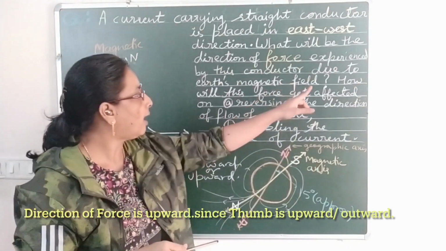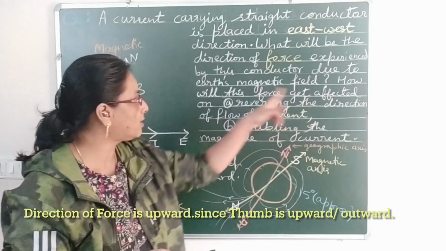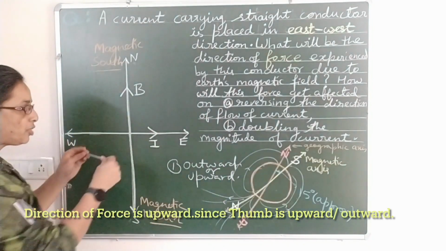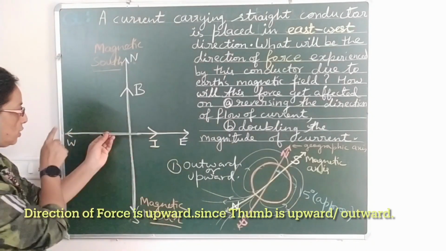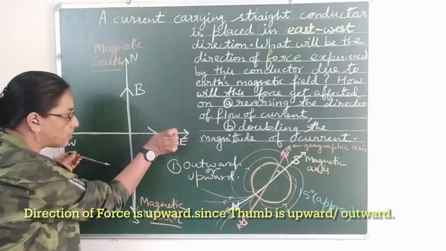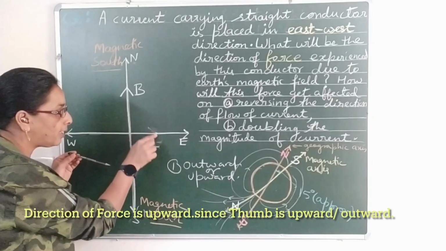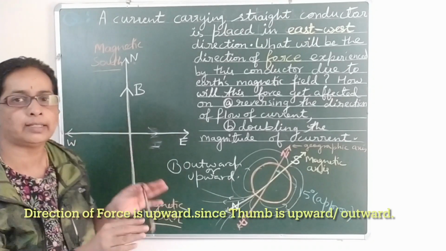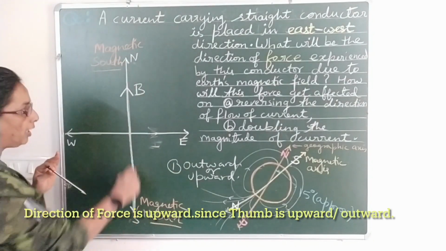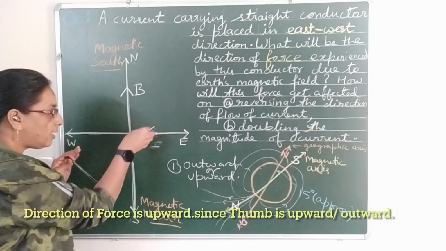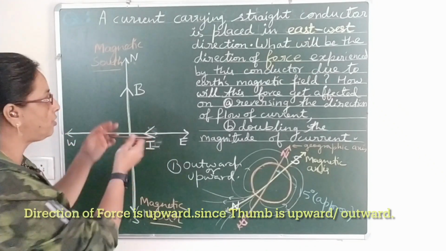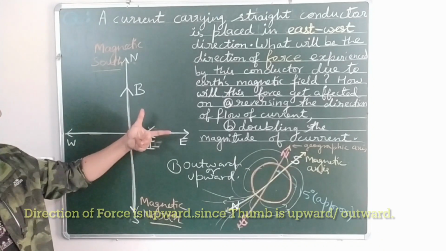Now they are asking, how will this force get affected on reversing the direction of current in the conductor? If the direction of current is reversed, before the current direction was west to east, now it is east to west. So I just make a small change here. Only the current direction changes. The magnetic field of Earth is constant, from magnetic north to magnetic south. So the field direction is there. Now the current direction is from east to west this time. The direction of current is reversed. Now let's apply Fleming's left-hand rule.